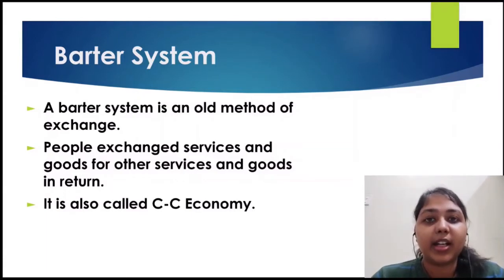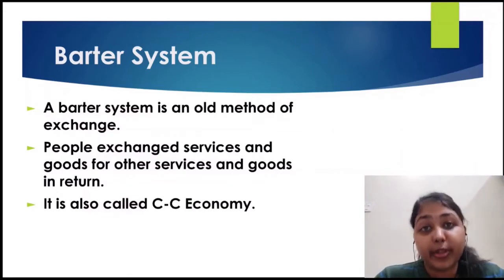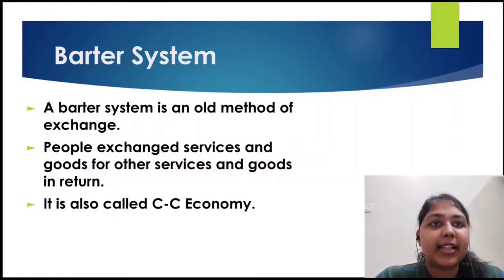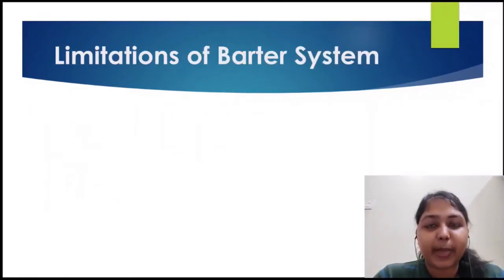The economy where this system prevails is called a barter economy, or it is also called a CC economy. Here C stands for commodity economy. So you are exchanging commodity for commodity. There is no money in circulation here in the barter economy. Obviously this barter system was not so fruitful. That was the only reason why we got money in circulation, right? So let us see the limitations of barter system.